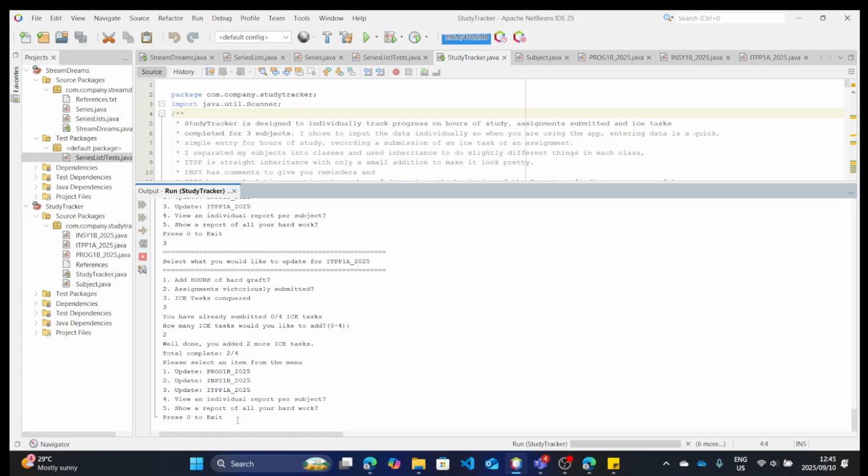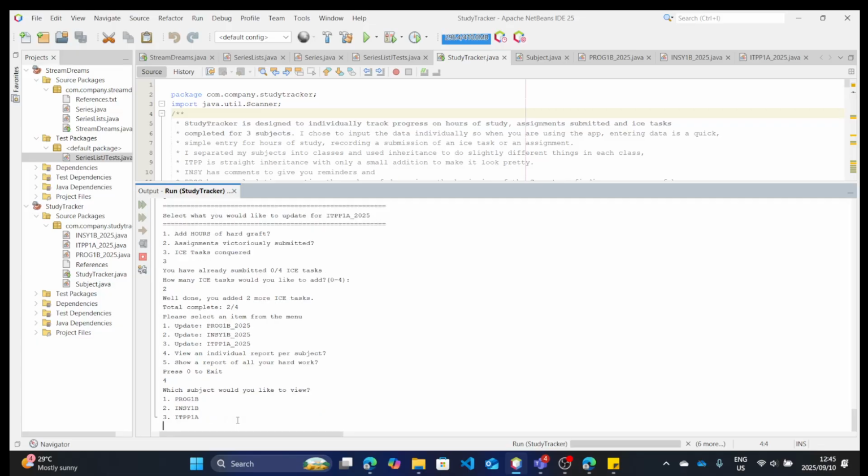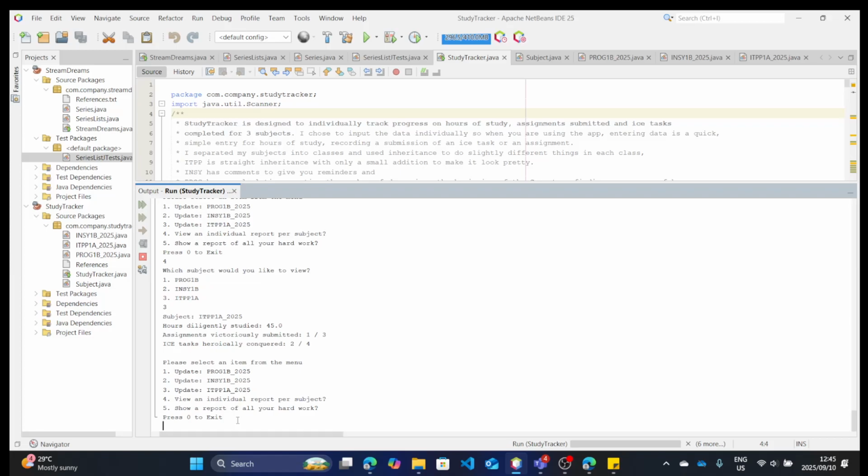Now I can select 4 for an individual report, and it asks me what subject I want. So if we go 3, I'll show you my report. There it is at the top. It says that's your subject. I've diligently studied for 45 hours. I've submitted 1 out of 3 assignments, and Ass tasks I've done 2 of 4.